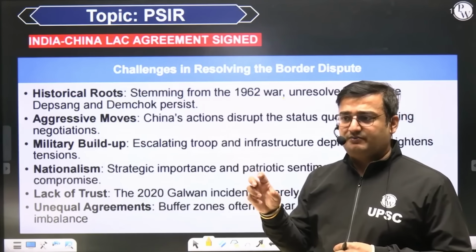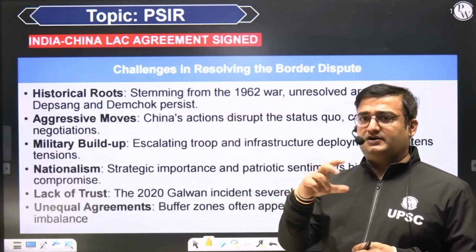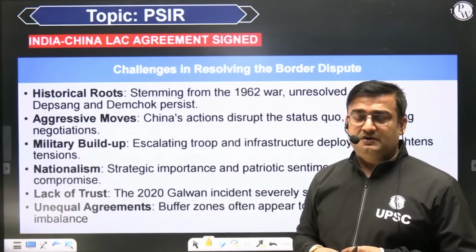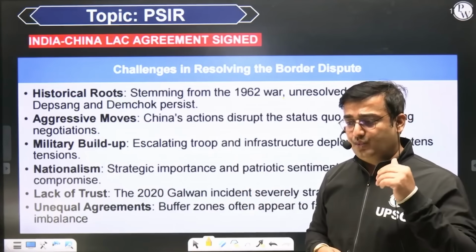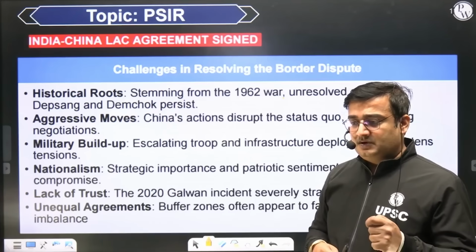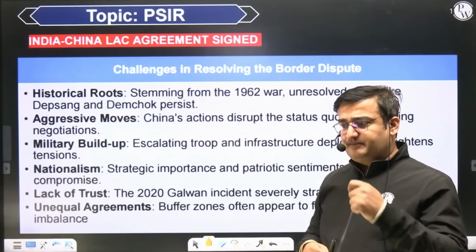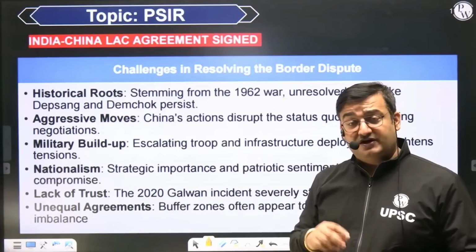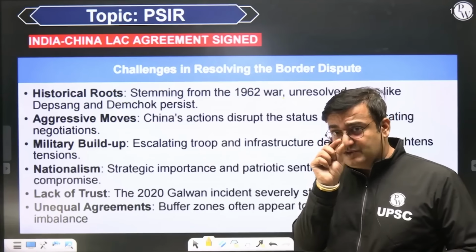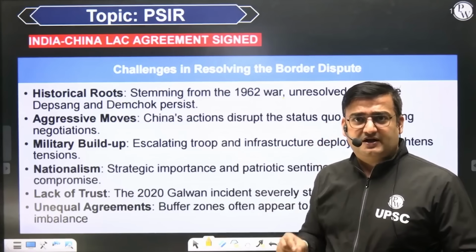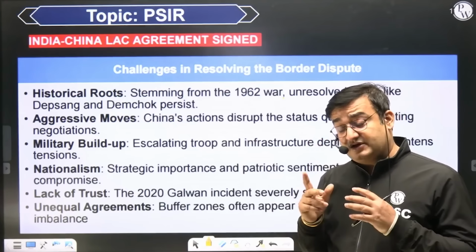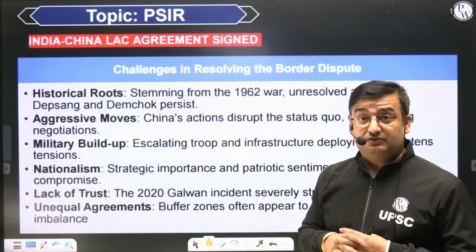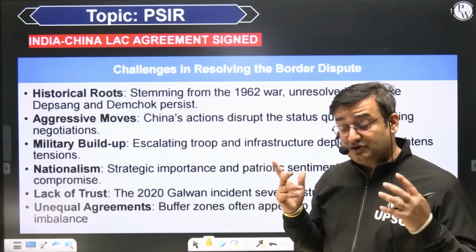This is what the Indian Prime Minister said in 2019. And within a week, suddenly conflict erupted and Chinese forces were seen, especially in the middle sector where we have the least dispute with China. It is the least disputed area.